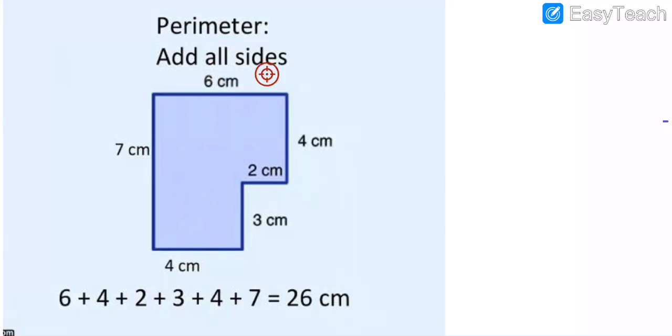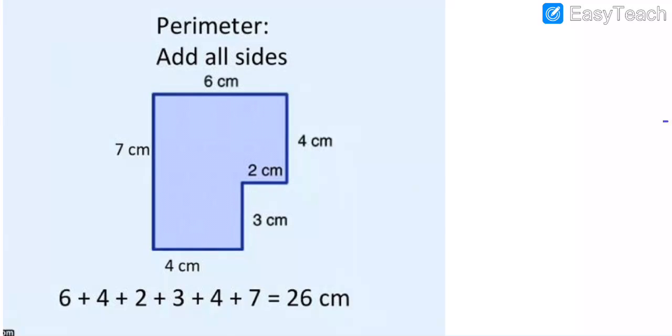So here they give 6 centimeter, 4 centimeter, 2 centimeter, 3 centimeter, 4 centimeter again, and then 6 centimeter. I hope you all understood, my dear students.